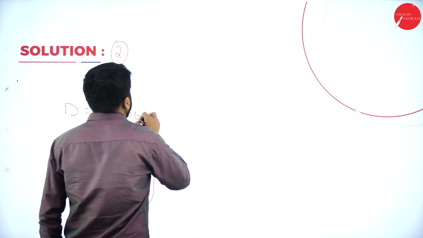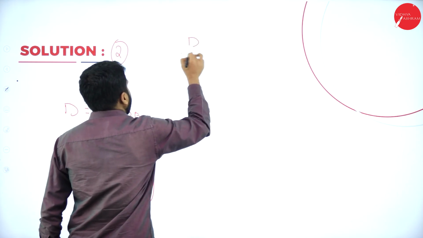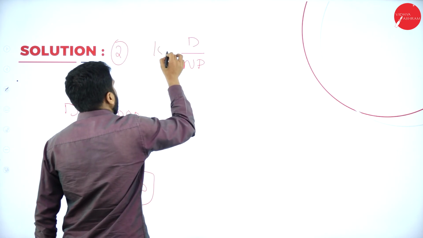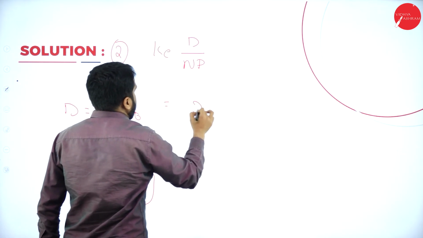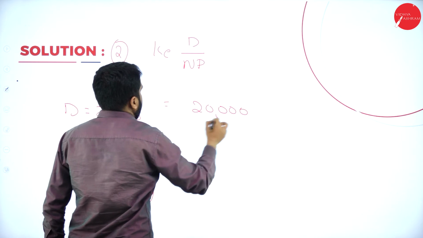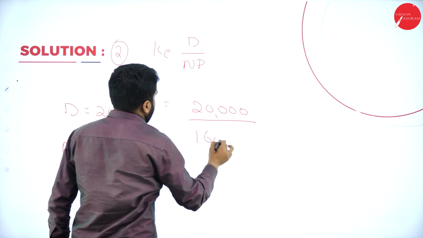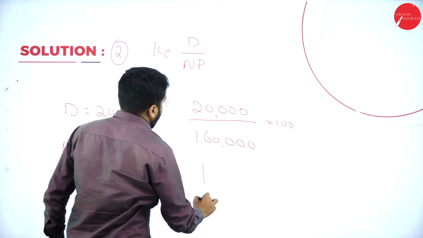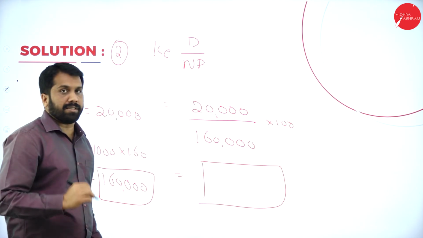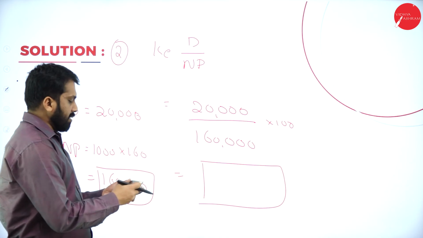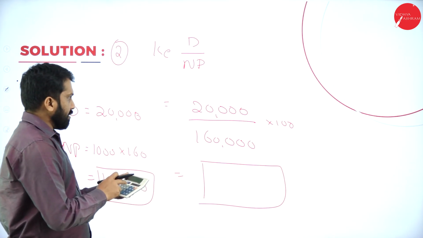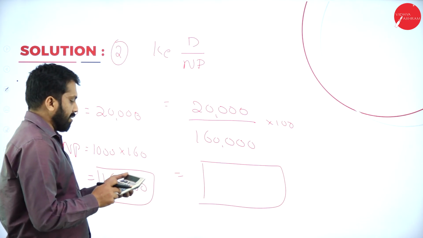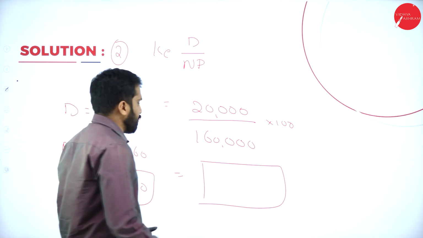Now, what will be your formula? Dividend divided by NP. What is this? Cost of equity. Dividend will be 20,000 divided by 1,60,000. Multiplied with 100 so that I want the answer in percentage. Now calculate this. 20,000 into 100 divided by 1,60,000. I got 12.5%.